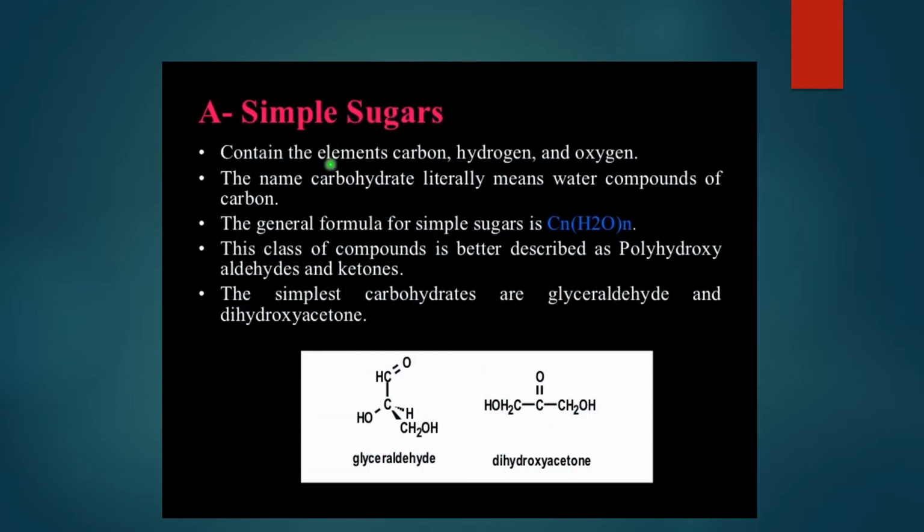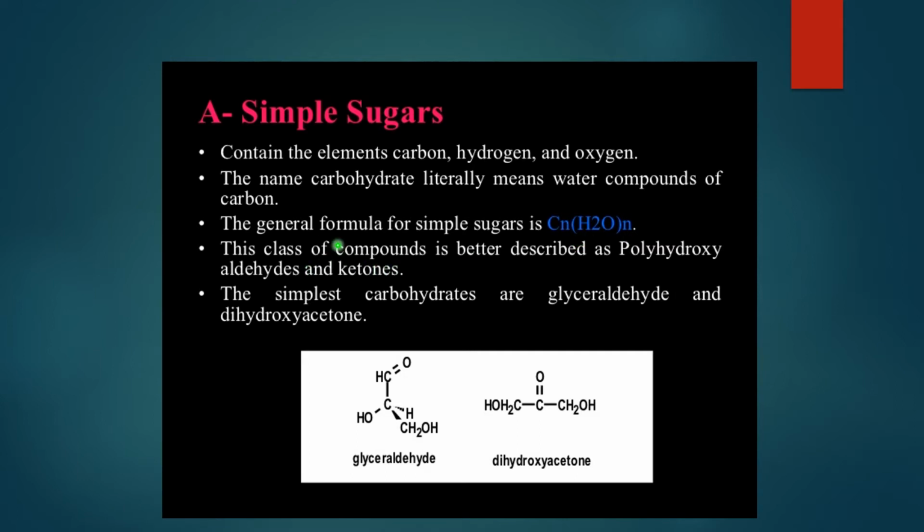Now, what is a simple sugar? This simple sugar, or carbohydrate, or saccharide, is made up of carbon, hydrogen and oxygen. Why am I calling it a carbohydrate? The reason is it is a water compound of carbon. Now, what is the simple basic formula of carbohydrates? Cn(H2O)n. Here n, as I already explained, is the number of carbon units, or the number of H2O units.